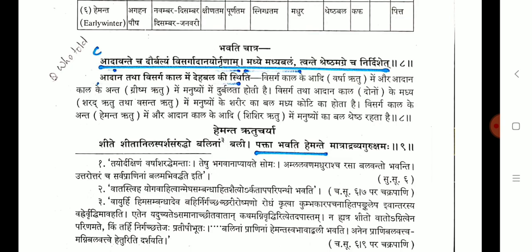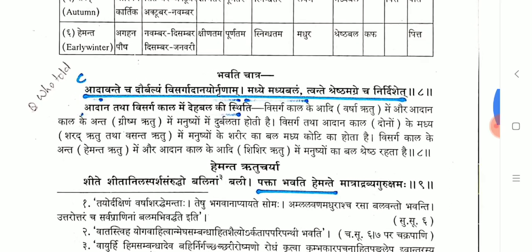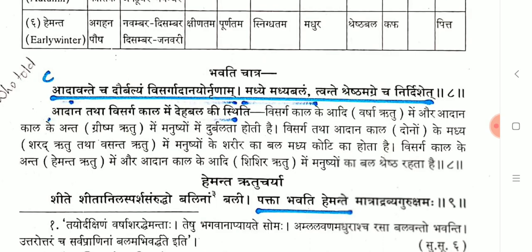And this is the 8th shloka: Adhavante cha Daurbalyam Visargadana Yonunam, Madhye Madhyamabalam Tvante Shreshtamagrecha Nirdishet. This question may come in the form of a context: who told this? Uttama Bala, Madhyama Bala, Avara Bala in the Rutus, which I will explain later in that last chart.